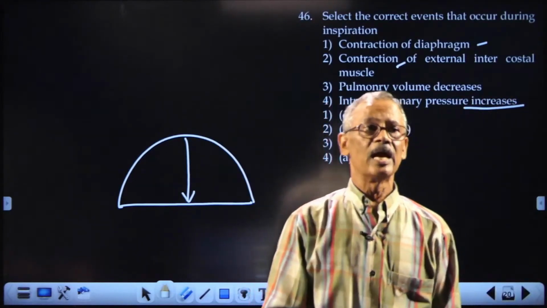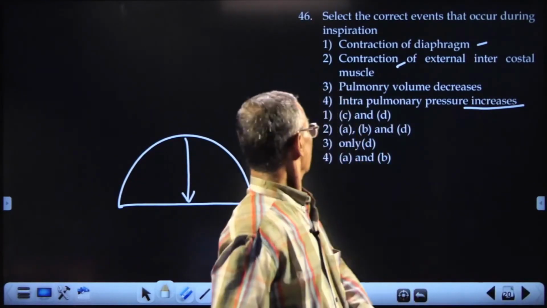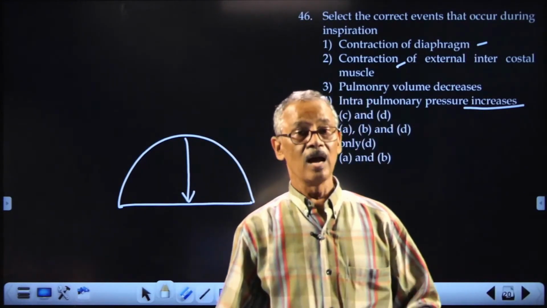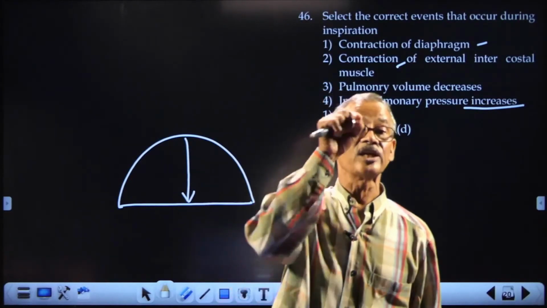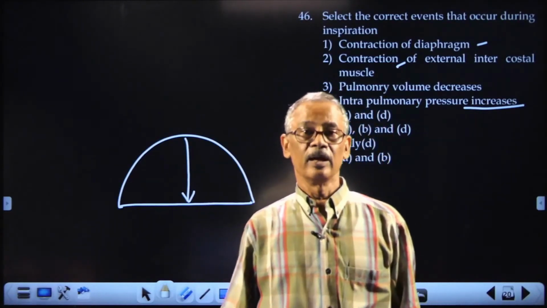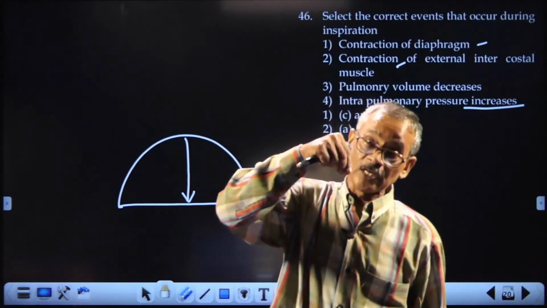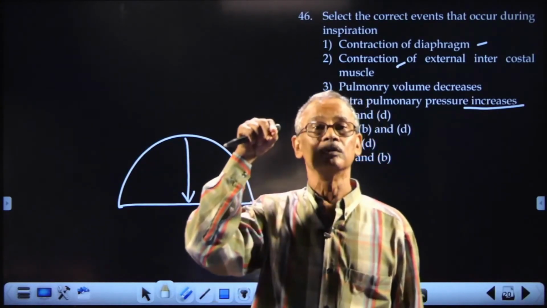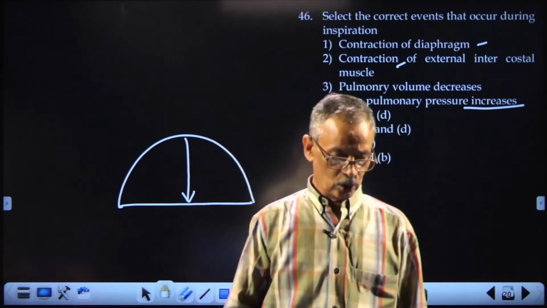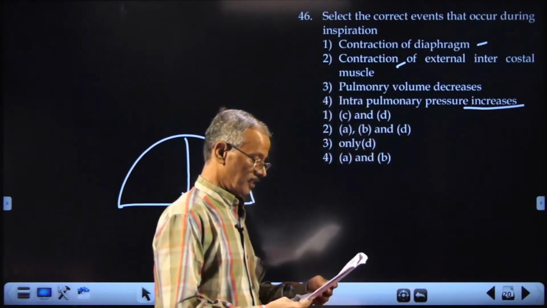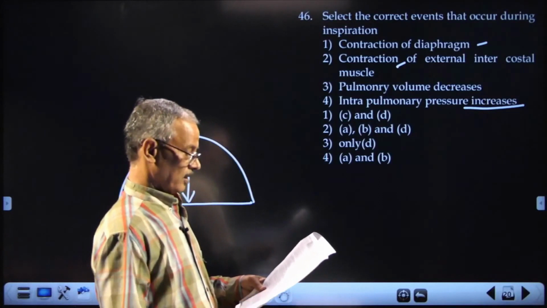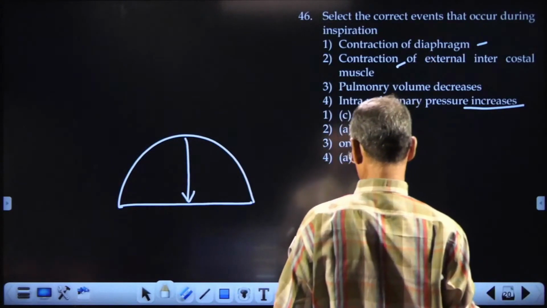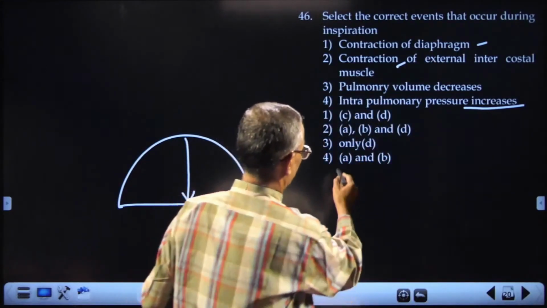That is why the air is pulled in. Remember, our ventilation is negative pressure ventilation, meaning the air enters our lungs because of a fall in pressure. So what should be the correct answer? It is 1 and 2. So the answer should be A and B.